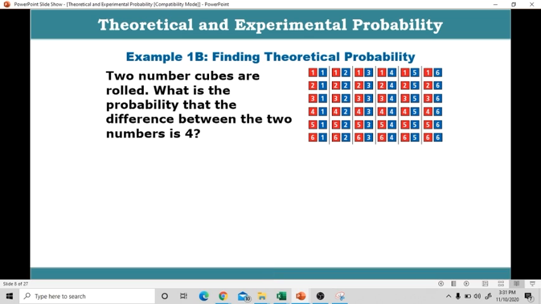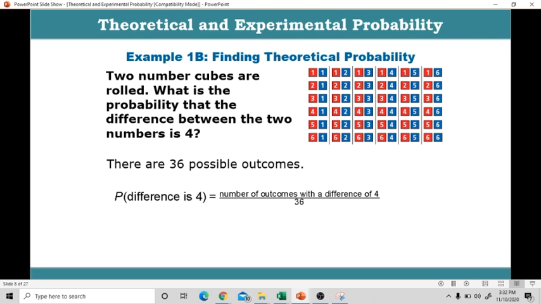Next, 2 number cubes are rolled. What is the probability that the difference between the 2 numbers is 4? There are 36 possible outcomes. Why? Because when we roll two dice, there will be 36 pairs of outcomes. So therefore, there are 36 possible outcomes. The probability of picking numbers whose difference is 4 is equal to the number of outcomes with a difference of 4 all over 36.